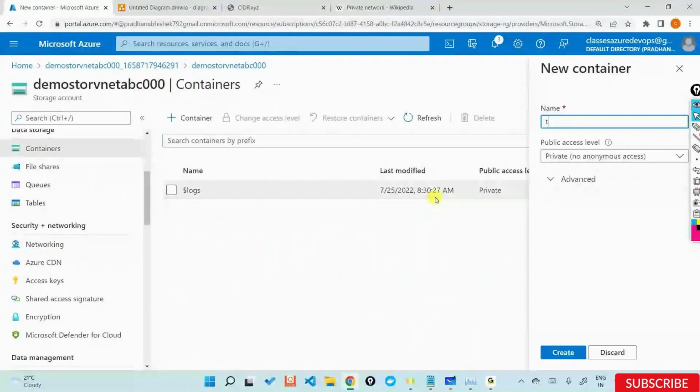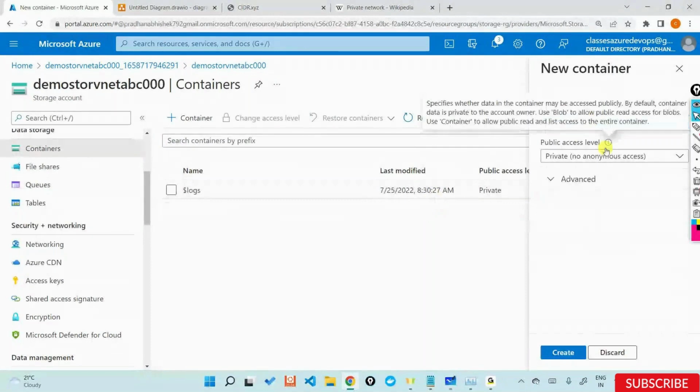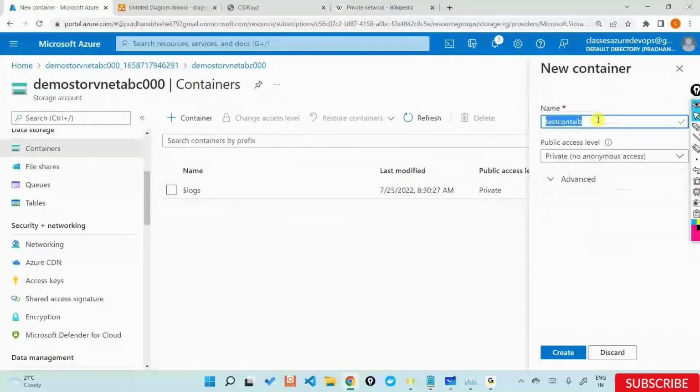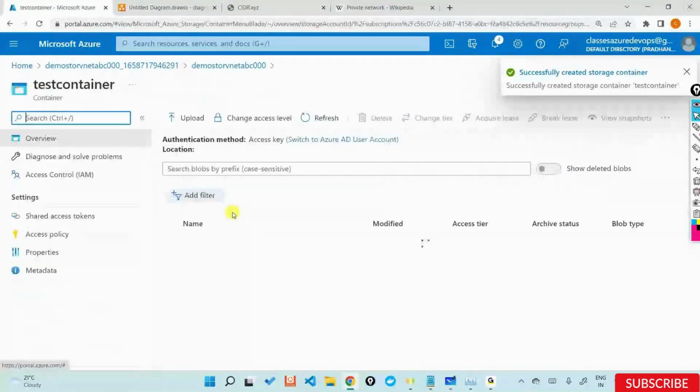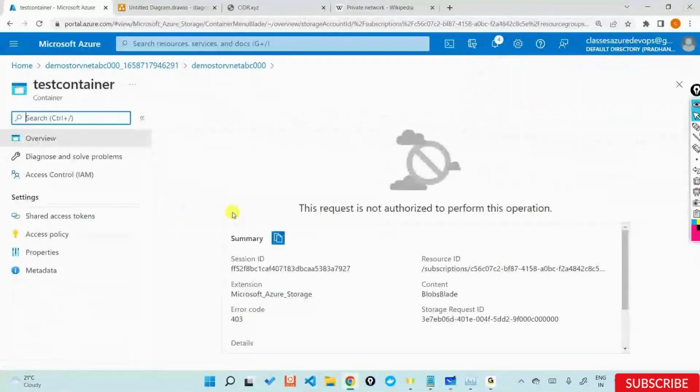I can say test container and say create this. I can create a container, not an issue. But if I want to go inside the container, upload some data, etc., now I get this issue telling that this request is not authorized to perform because your storage account has a virtual network which is protecting it from the internet traffic.